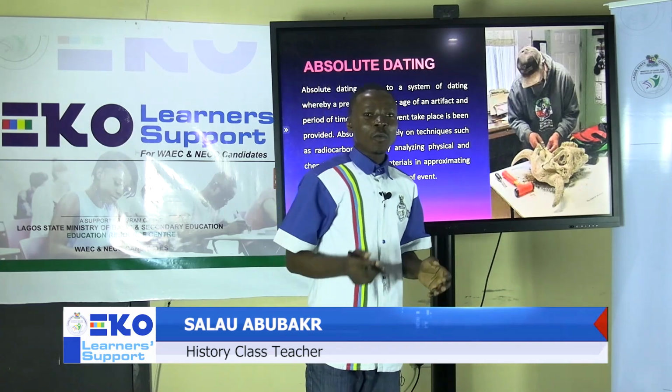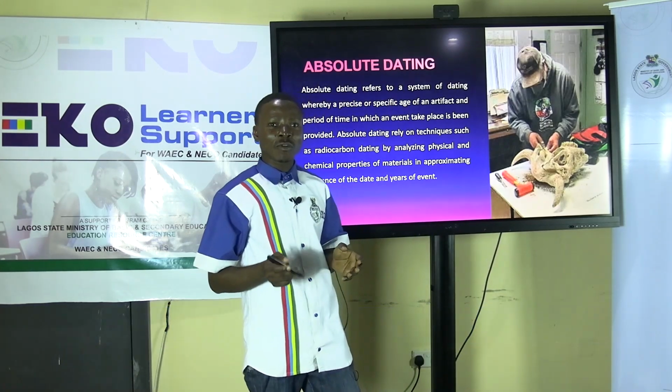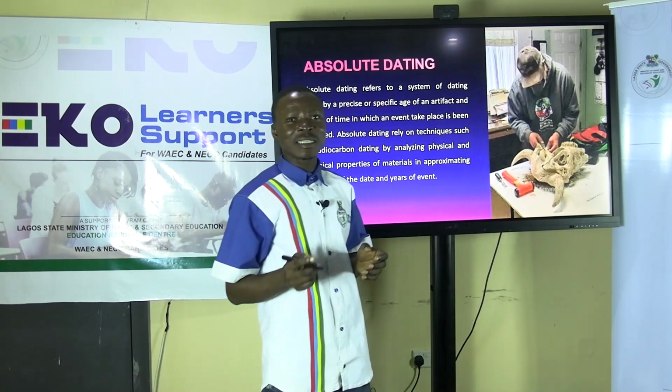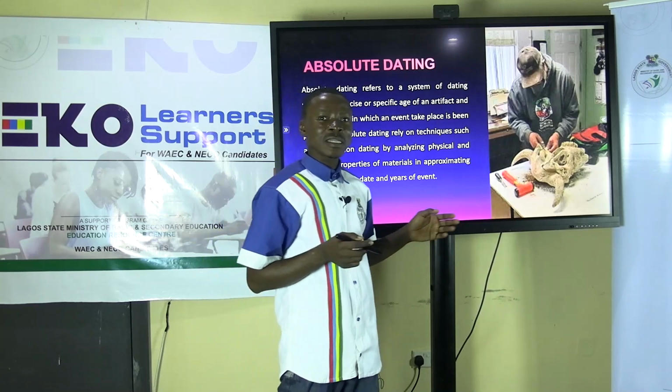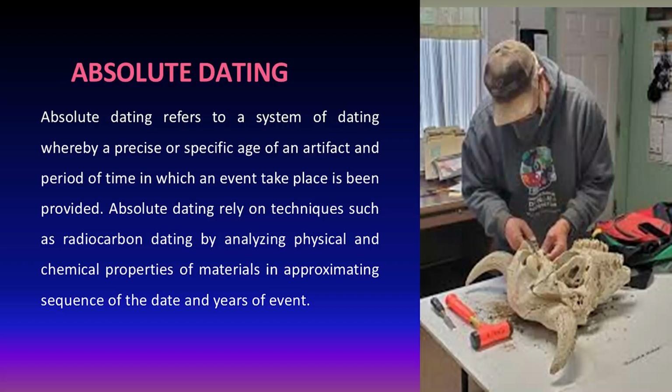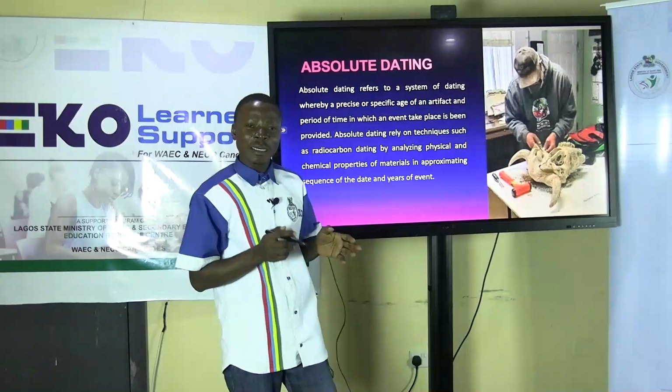In history, we have two types of dating method. We have the absolute dating and we have the relative dating. Firstly, we'll be looking at absolute dating. Absolute dating refers to a system of dating whereby a precise or specific age of an artifact and period of time in which an event takes place is being recorded.